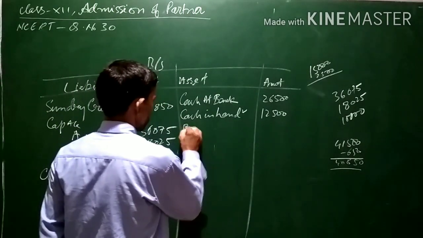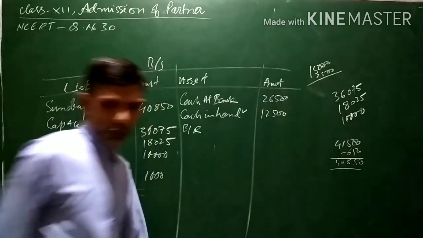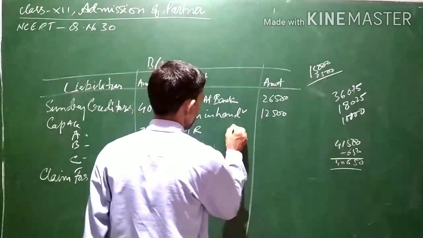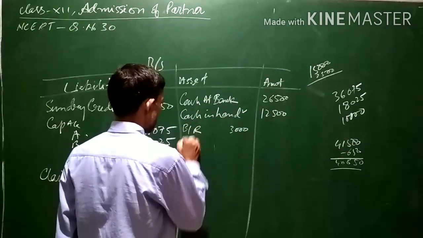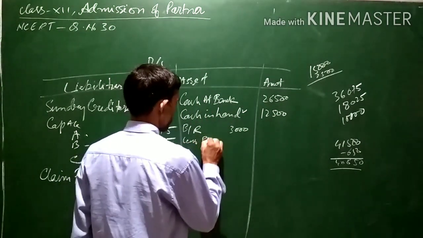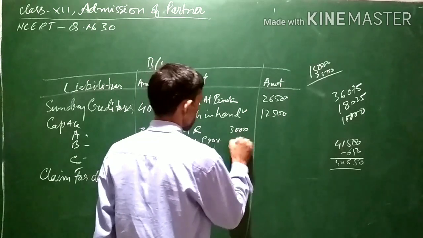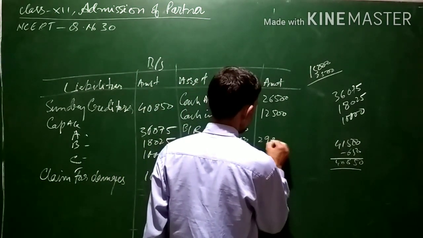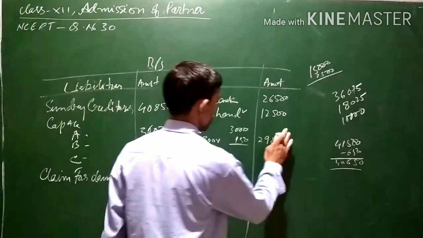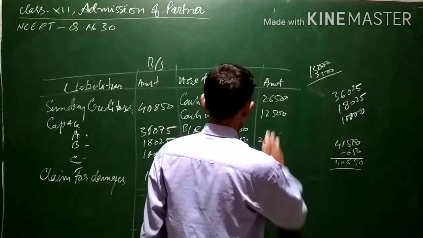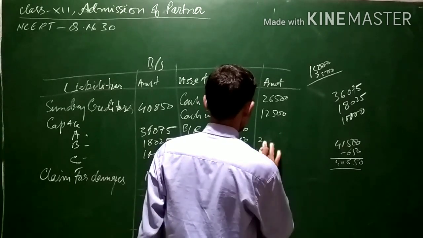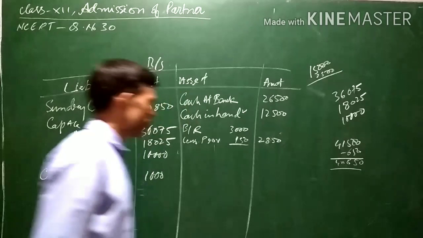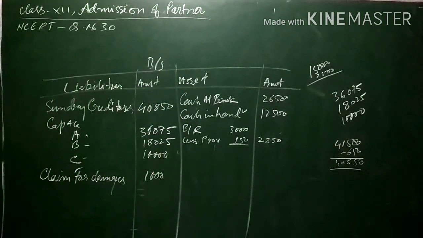Next is bills receivable. For bills receivable, there is a provision. So we will write bills receivable 3,000 less provision. Provision to the extent of 150, that is 5%, was there. So 150 is to be deducted, and 2,850 will be the balance of bills receivable.